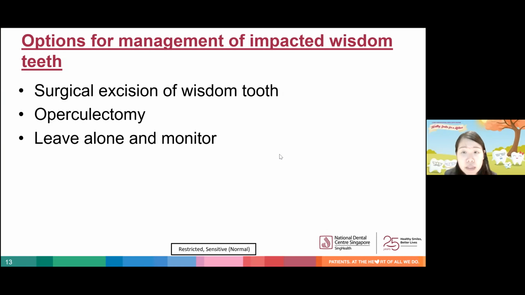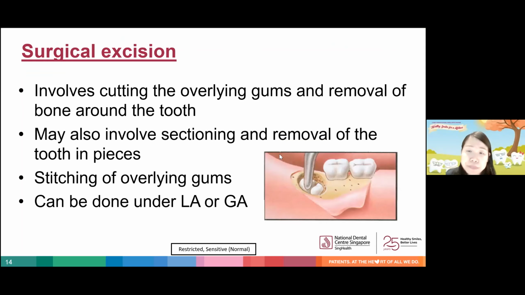So given that impacted wisdom teeth tend to cause problems as mentioned earlier, what should we do to manage these teeth? So these are some options for management of impacted wisdom teeth, which I will go through in greater detail. So the first very obvious option, of course, would be surgical excision of the wisdom tooth, which basically refers to surgical removal.